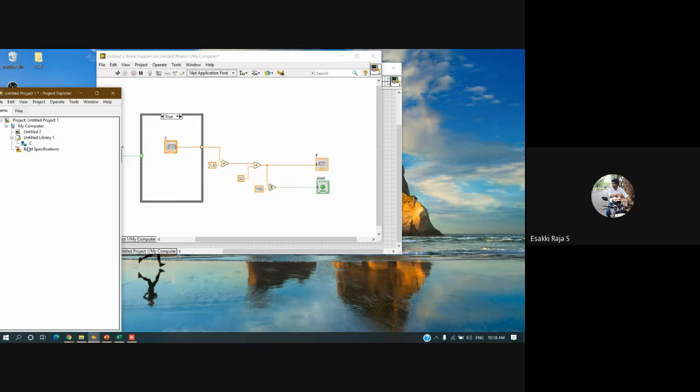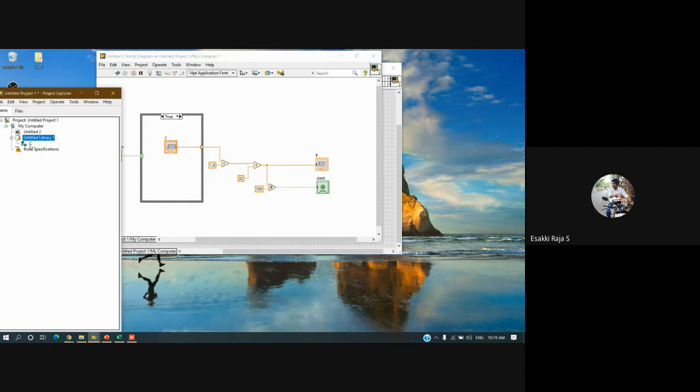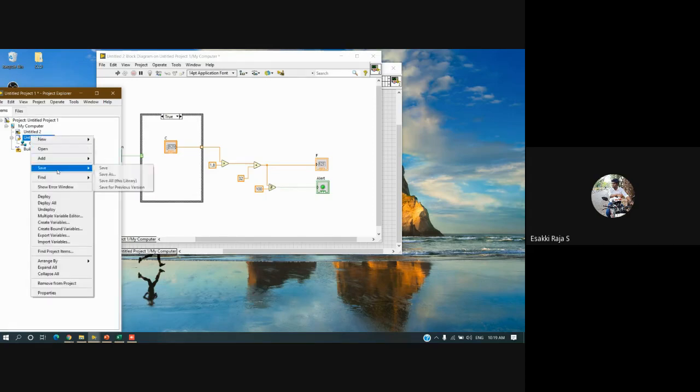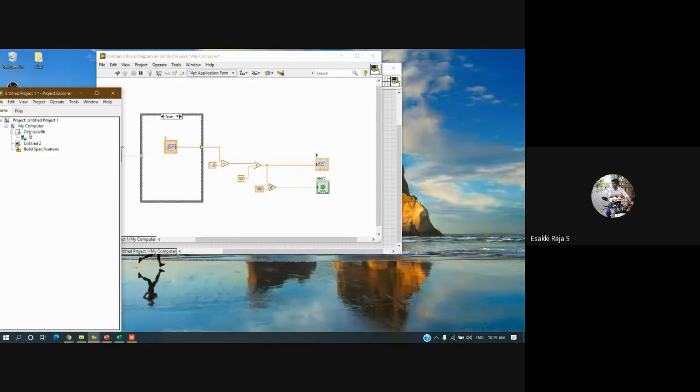Now we can see I created one shared variable and it is under a library called Untitled Library 1. I can edit this library name, so I can rename it. I'll go to Save, click Save As, and save on desktop. I'll put the name as Celsius. My library name is Celsius, and under that I have C.